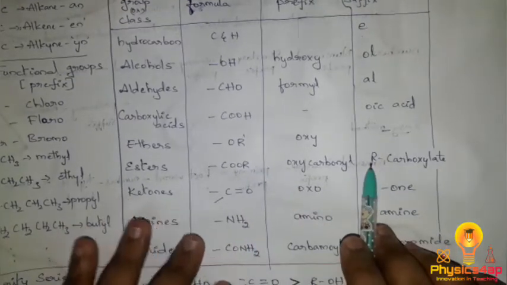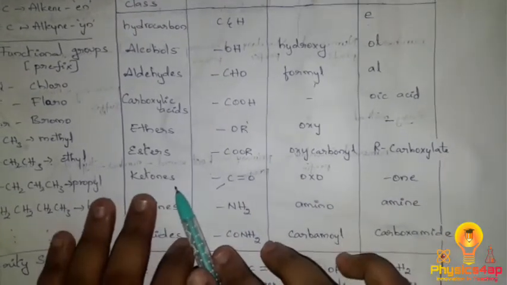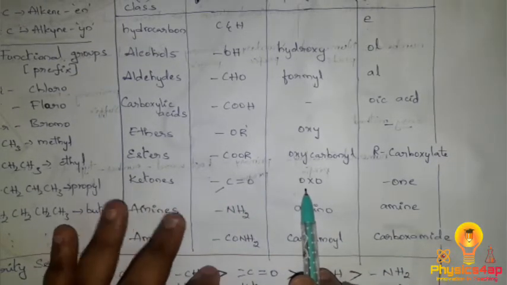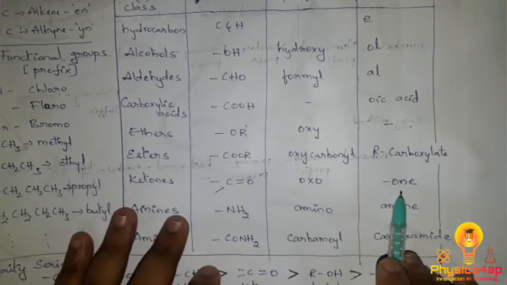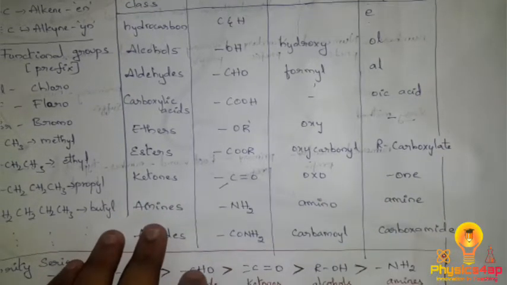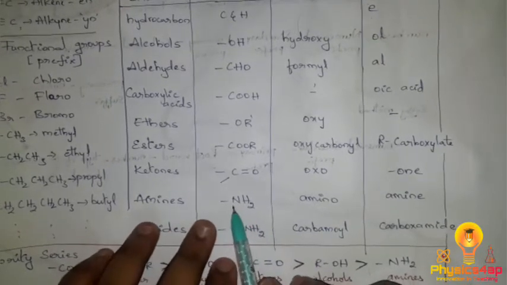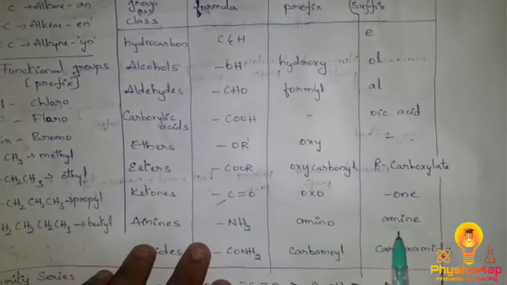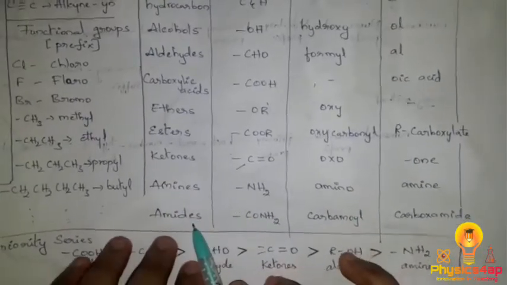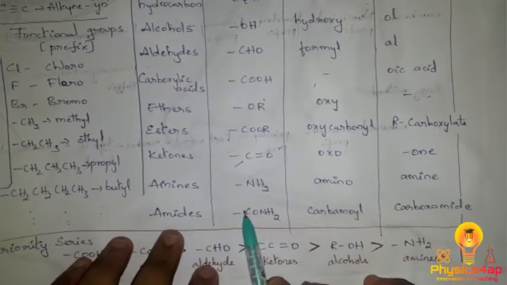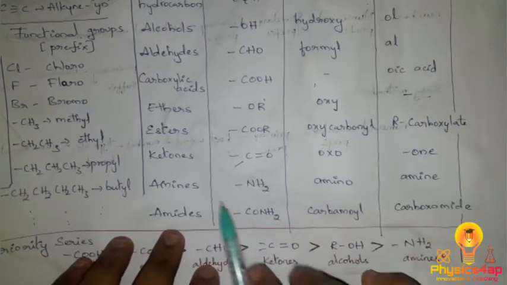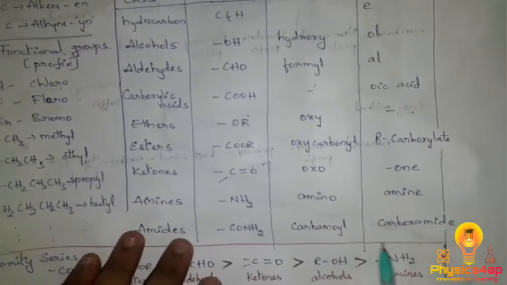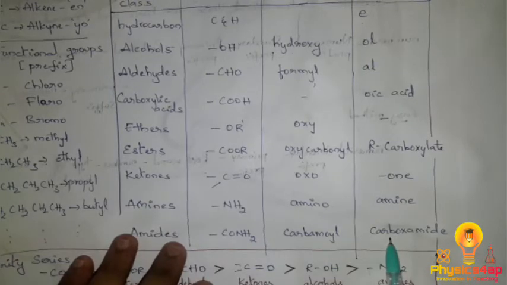For ketones, we write the prefix as oxo and the suffix as one. For amines, the formula is NH2, the prefix is amino and the suffix is amine. And amides, which have a carbonyl combined with an amine, CONH2, have the prefix carbamyl and the suffix carboxamide.